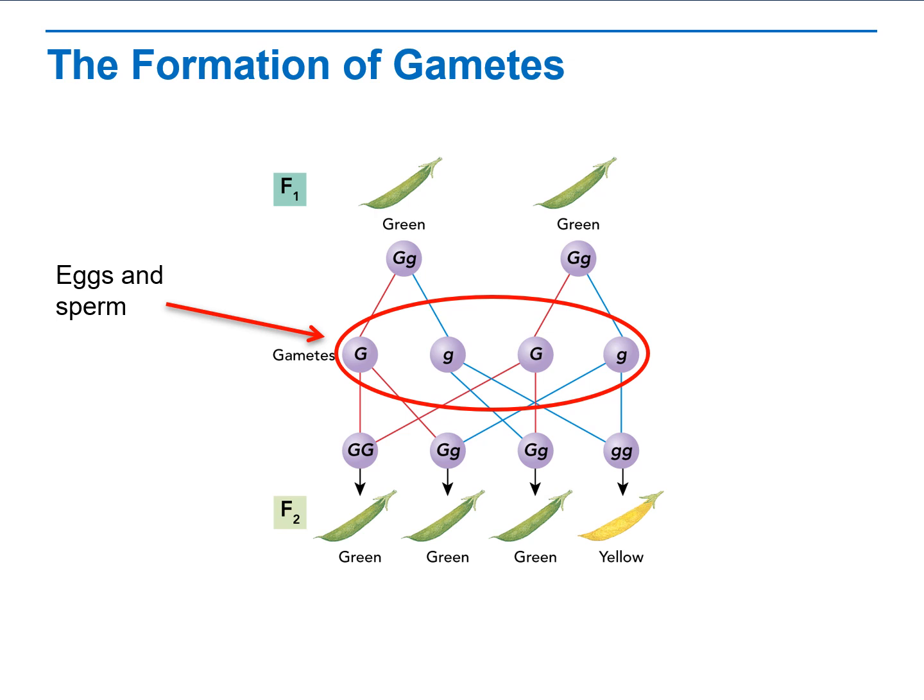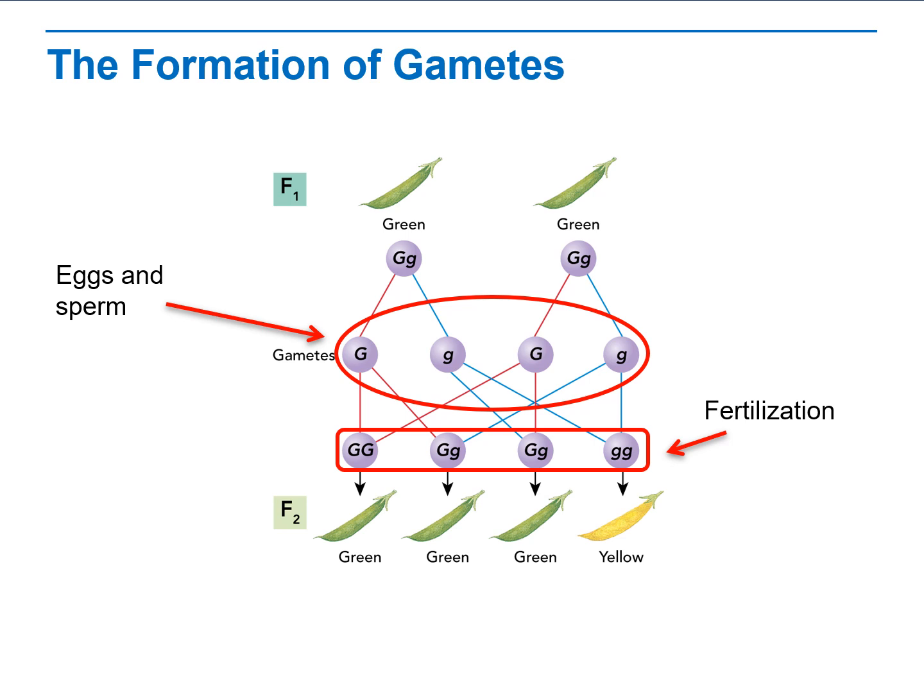Fertilization is when those 2 gametes, the sperm and the egg, merge to form one cell that will eventually develop into a plant. So which portion of the diagram represents fertilization? That's where the gametes combine to form fertilized cells, and each fertilized cell has 2 alleles.